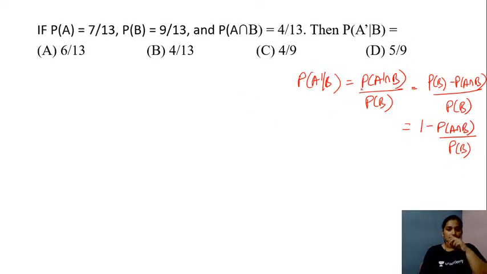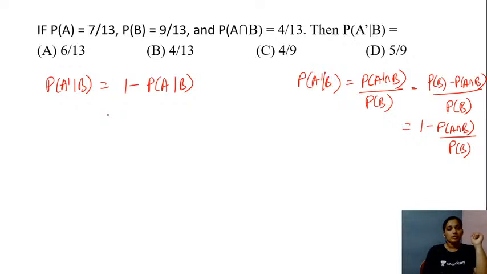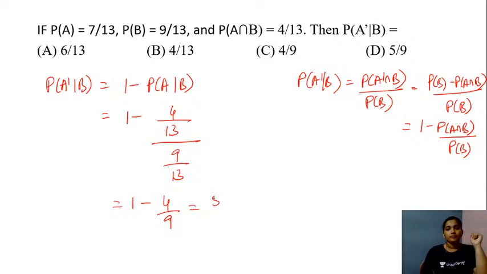You could also use the relation that the probability of A complement given B is equal to 1 minus the probability of A given B. Substituting the values, this will be 1 minus the probability of A and B, which is 4 divided by 13, divided by the probability of B, which is 9 divided by 13. So this is 1 minus 4 by 9, and the answer is going to be 5 by 9. So option D is the right answer for the given question.